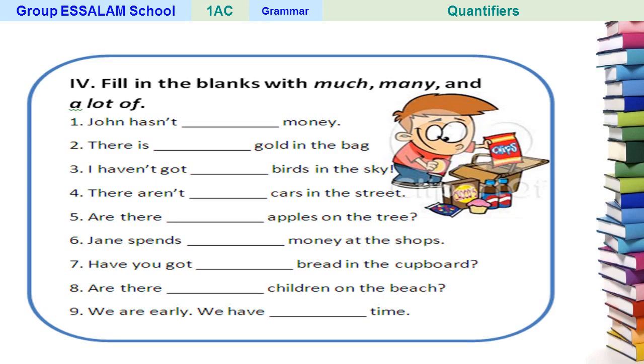Number 6. Jane spent money at the shops. Number 7. Have you got bread in the cupboard? Number 8. Are there children on the beach? And finally, number 9. We are early. So early is the opposite of late. Excellent. We are early. We have time. So also this exercise, try to fill in the blanks with much, many, and a lot of.